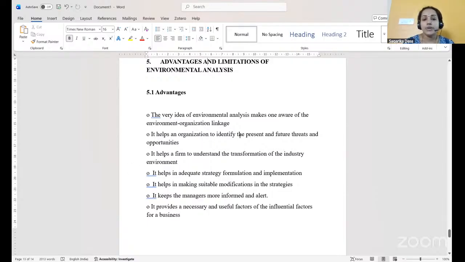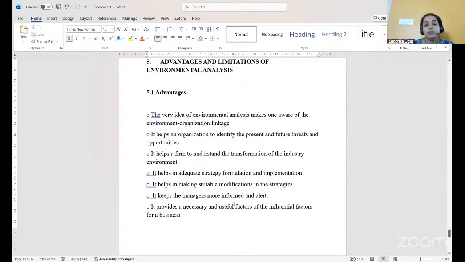It helps the organization to identify the present and future threats and opportunities. It helps a firm to understand the transformation of the industry environment. With the help of environmental analysis, we can easily understand and we can easily change the industry environment. It helps in adequate strategy formulation and implementation. New strategies can be formulated and implemented by the business. It helps in making suitable modifications in the strategies. Existing strategies can be modified and new strategies can be implemented in the business.